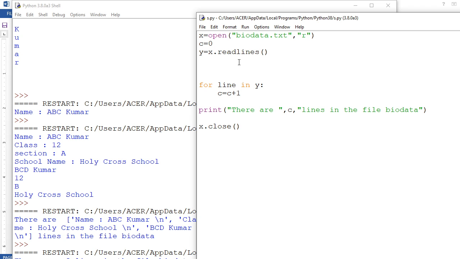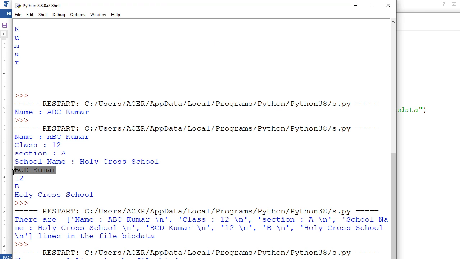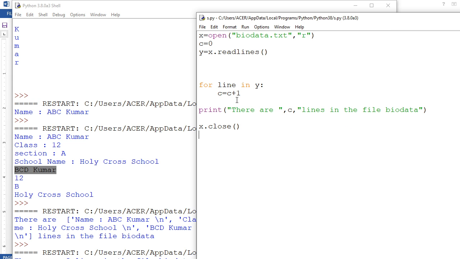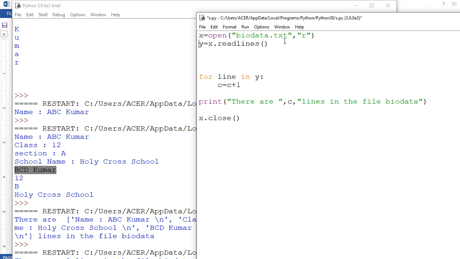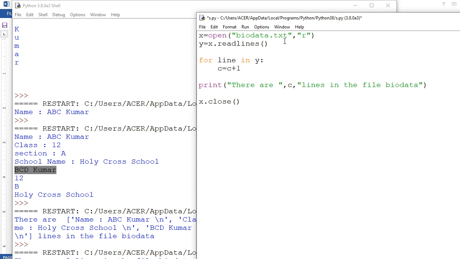Right? So yeah, now in this one only, suppose we say, print the line which will start from B. Let's suppose we have to print the line only which will start from B. So we have only one line, BCD Kumar here. So we have to make this program in such a way that it is going to print only that line which will start from B. So what we are going to do? Here you see it is not counting. I am removing the counting. Y is going to carry all the lines.